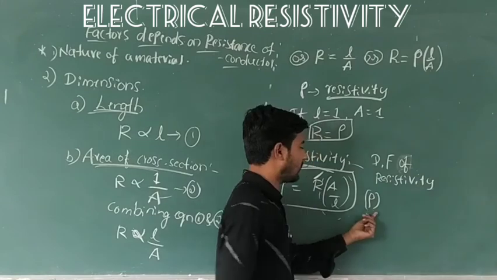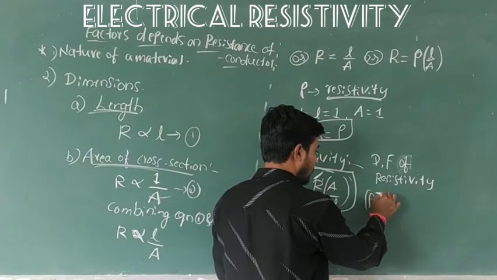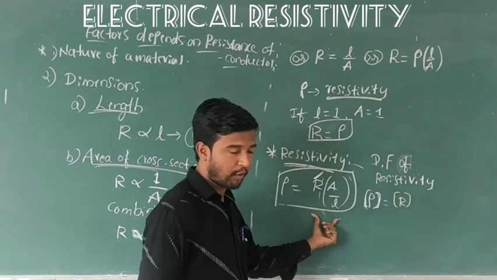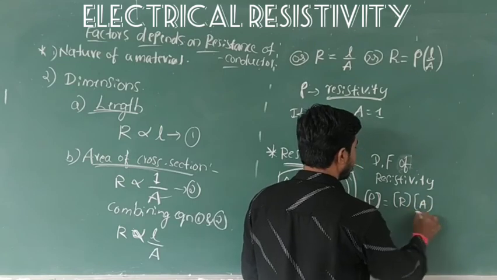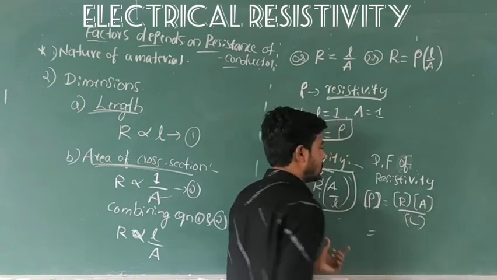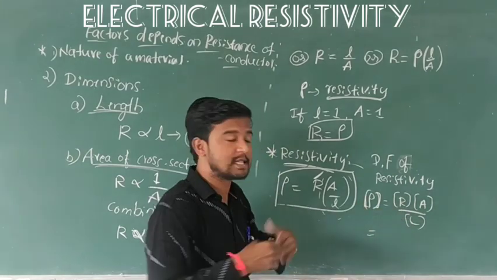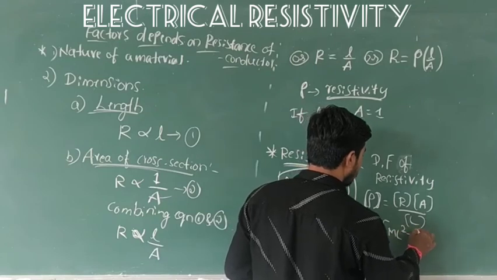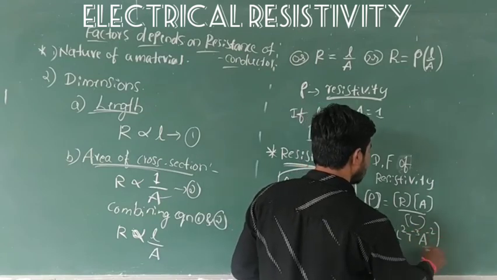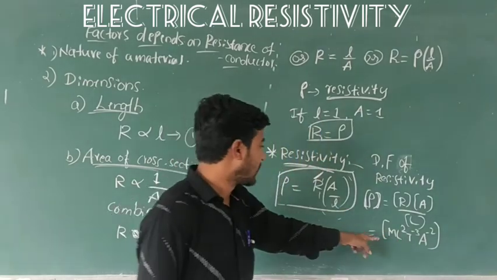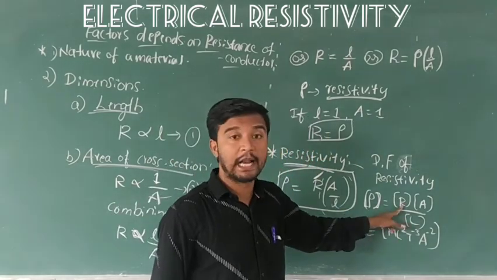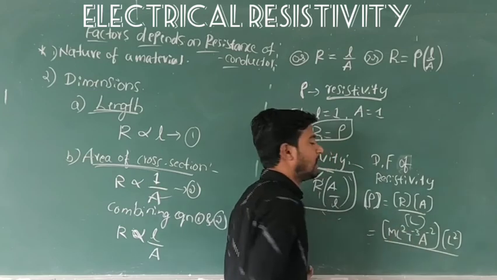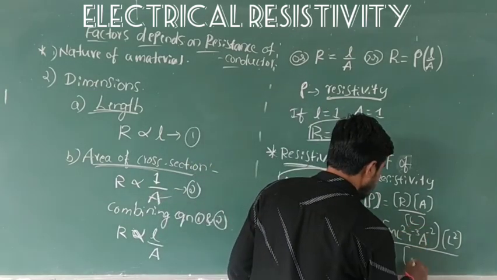Rho. We have to write a dimensional equation. Rho means, in square brackets, R into A by L. So simple. R is nothing but resistance. The dimensional formula for resistance is M L square A to the power minus 3 A to the power minus 2. This you already know. I will write directly. This is the dimensional formula of R, resistance, and area is L square. Length into breadth is L square. So now L as it is.